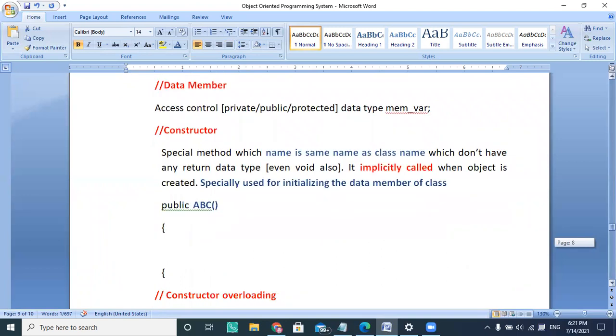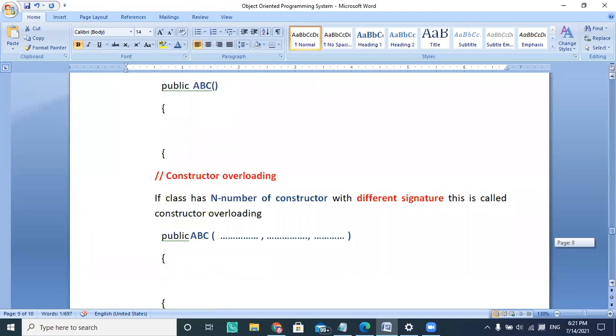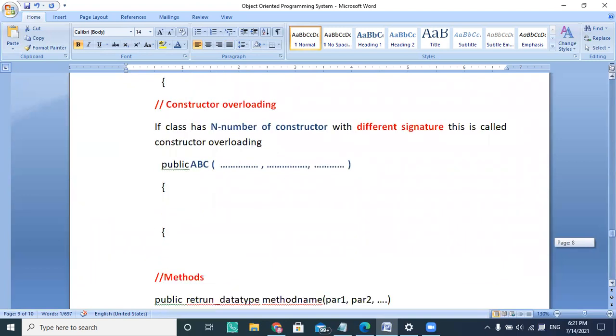So you should define data members, you should define a constructor. Okay, there is no destructor like in C++. Java has an automatic inbuilt system called the garbage collector. Constructor is automatically called when the object is created.